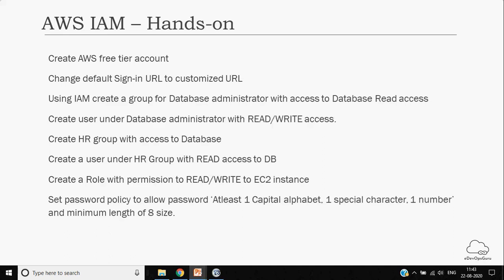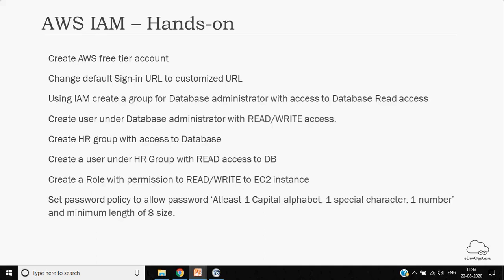So this session, this hands-on, what we had planned was to create the free tier account. You will see what the different options are for creating the free tier account, and how a free tier account is different from other accounts. That will also give you that kind of information. Then changing the default sign-in URL to a customized URL.